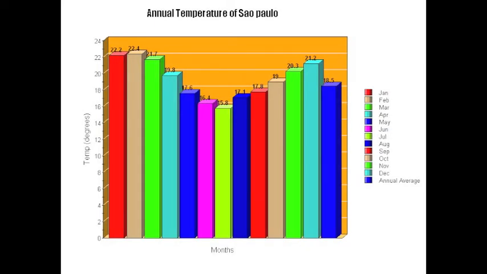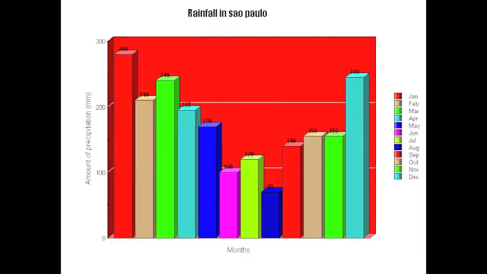This is a graph to show the annual temperature of Sao Paulo. The highest temperature is 22.4 degrees Celsius and the lowest temperature is 15.8. The annual average of Sao Paulo is 18.5 degrees Celsius. The rainfall in Sao Paulo is not very high, with a max of 280 millimeters of rain and a minimum